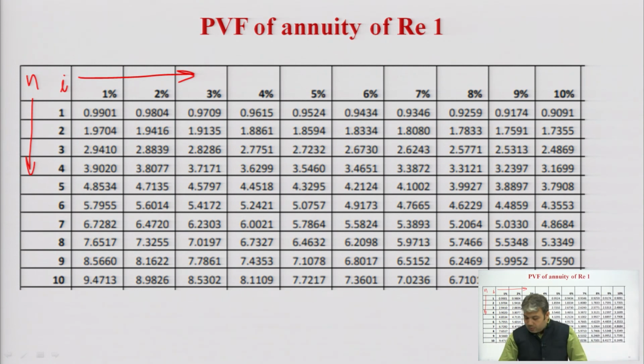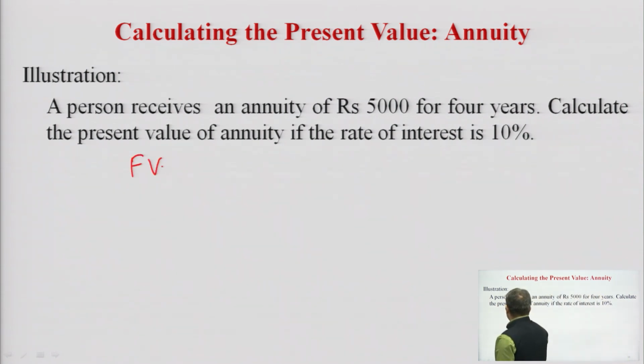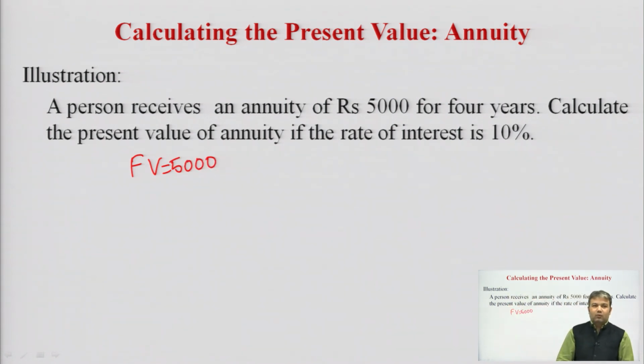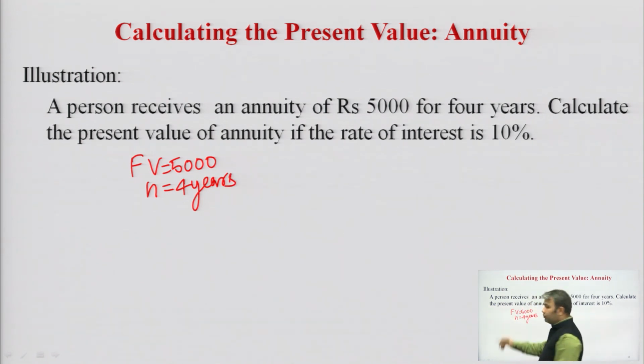So, let us go for a problem here. A person receives an annuity of rupees 5000 for 4 years. Calculate the present value of the annuity if the rate of interest is 10%. So, annuity is 5000, for 4 years, and the rate of interest is 10%.